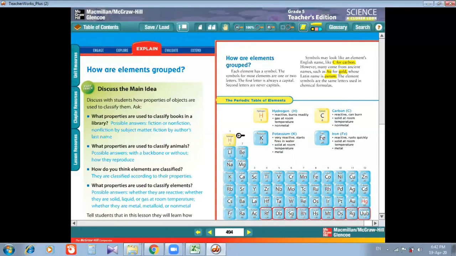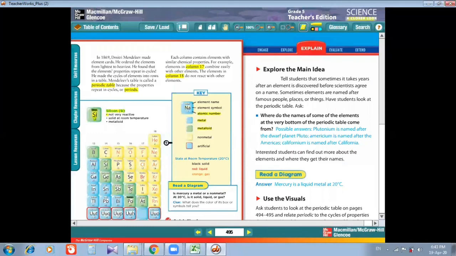So the numbers are written: 1 means group 1, here it is written 2, so this is group 2. This is group 3, group 4, group 5, group 6, group 7, and so on. So all these are called groups. All the elements in one group have the same properties.